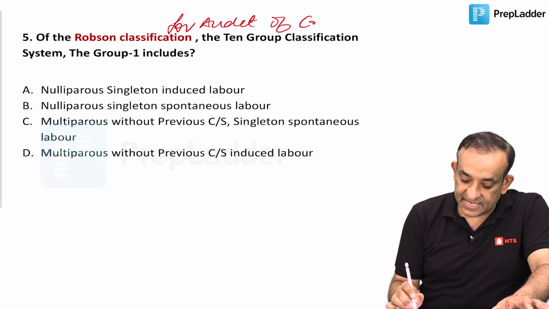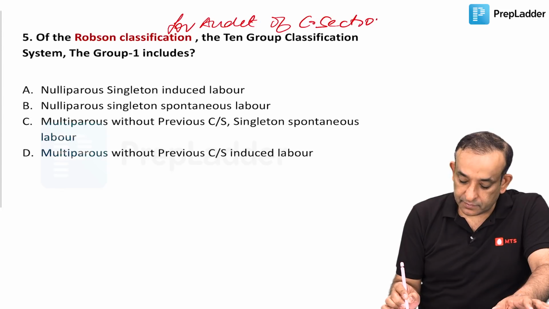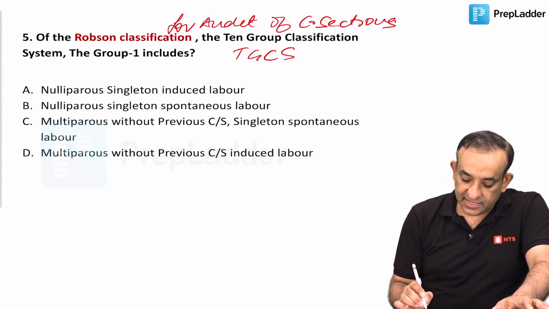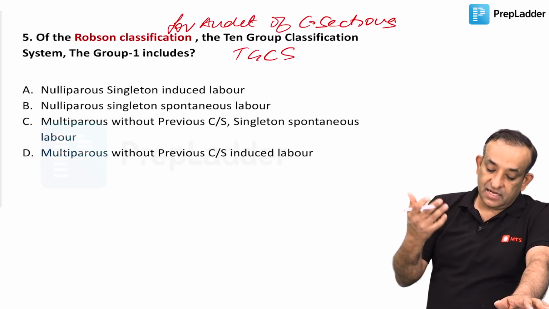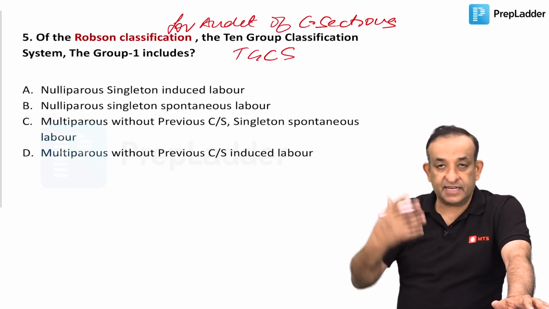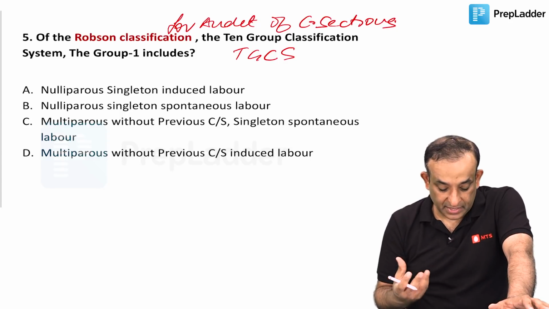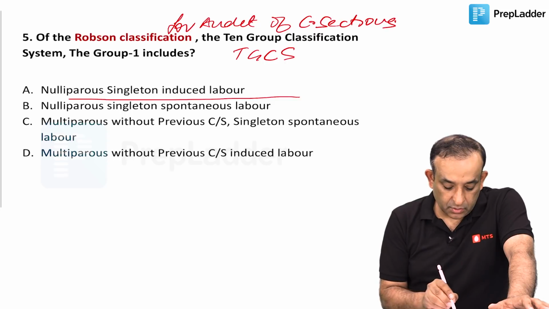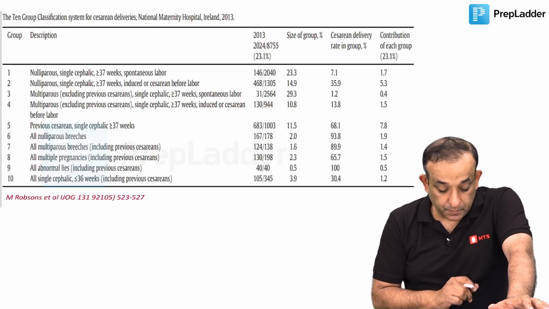of cesarean sections. And this is also known as the TGCS, 10-group classification system. In this, there are 10 subclasses, there are 10 categories. So what is the group 1? Group 1 is the nulliparous singleton who are undergoing spontaneous labor. So the answer is B.